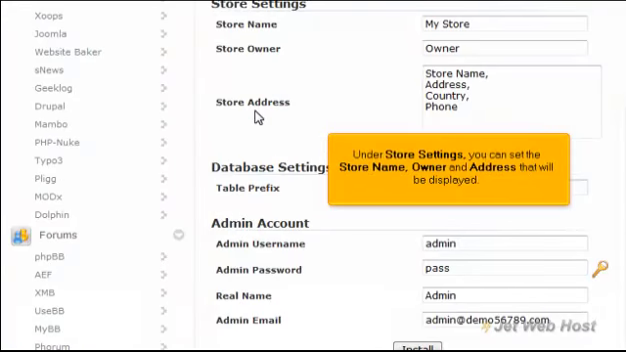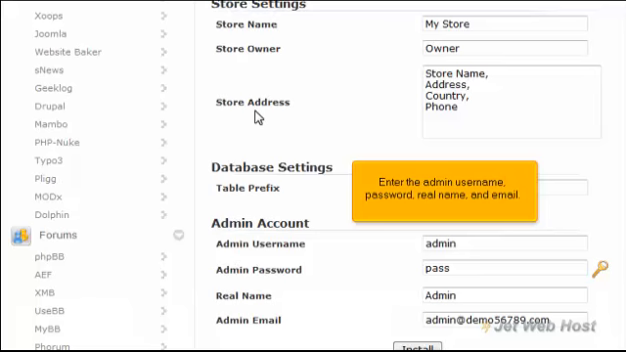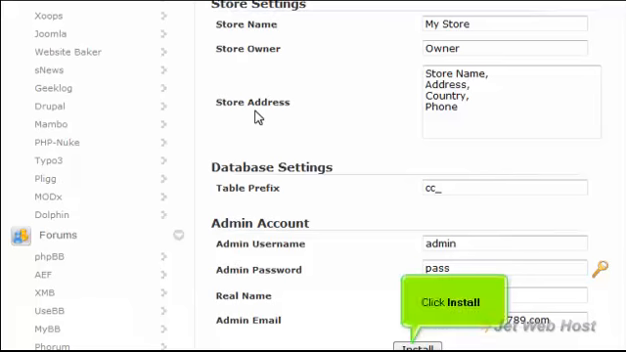Under Store Settings, you can set the store name, owner, and address that will be displayed. Enter the admin username, password, real name, and email. Click Install.